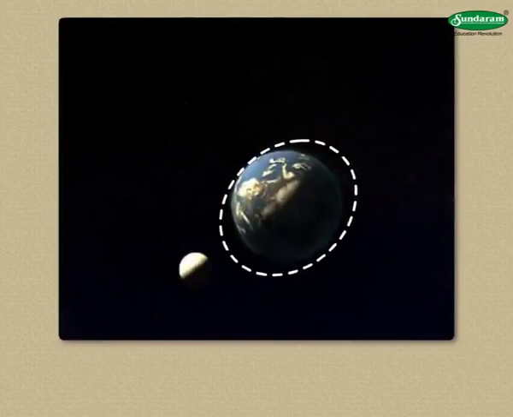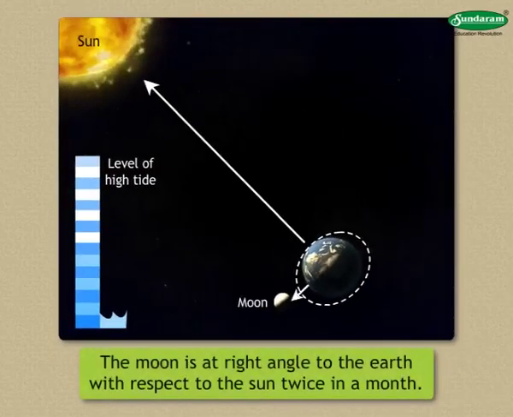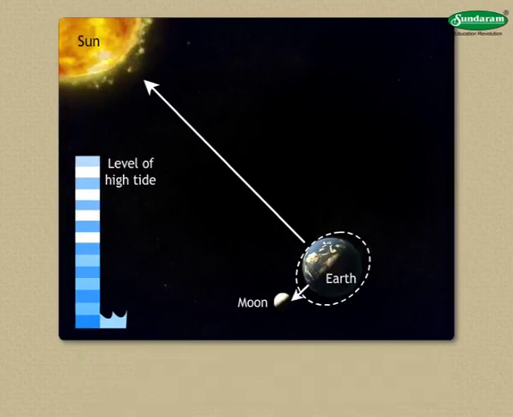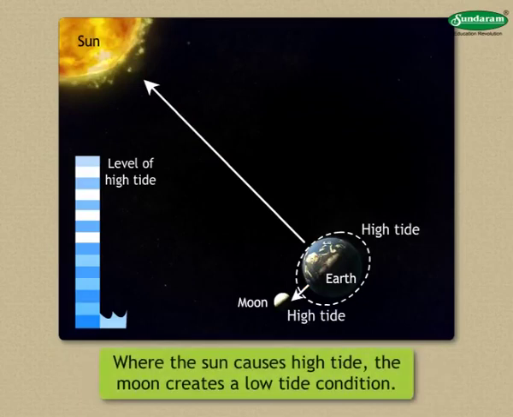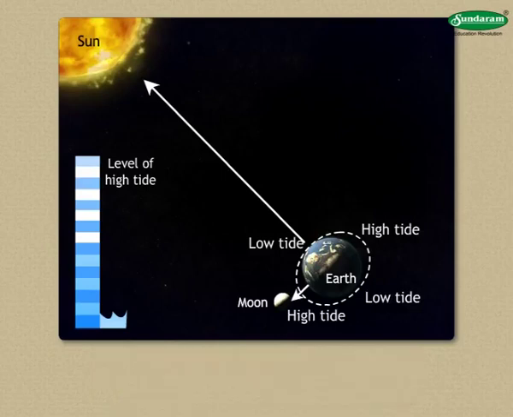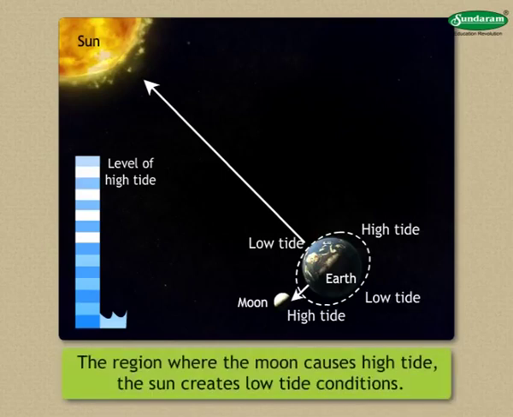While revolving around the earth, the moon is at right angle to the earth with respect to the sun twice in a month. This situation is observed on quarter moon days. On these 2 days, the tide-generating forces of the moon and the sun operate in different directions. The region where the sun causes high tide, the moon creates a low tide condition. As against this, the region where the moon causes high tide, the sun creates low tide conditions.